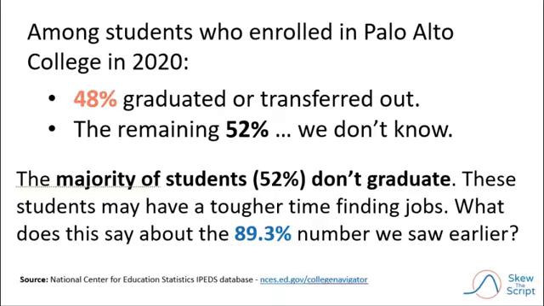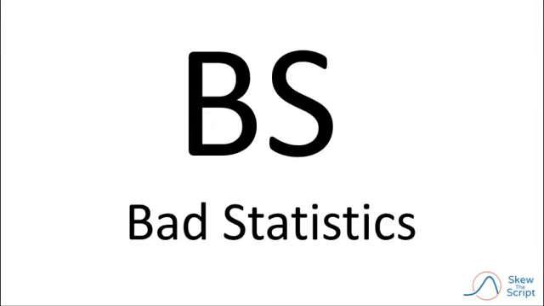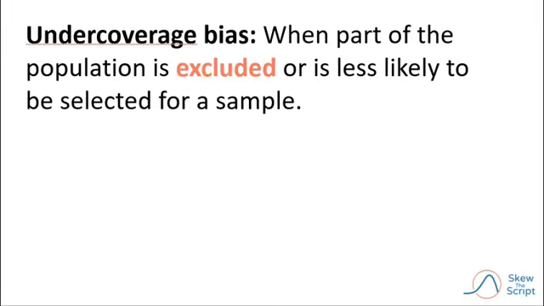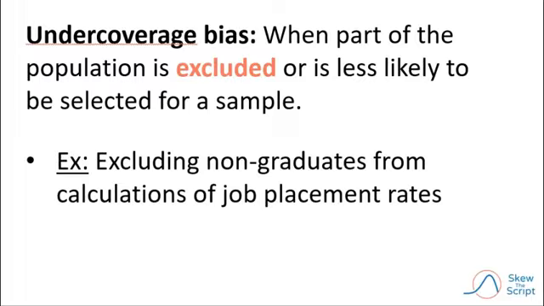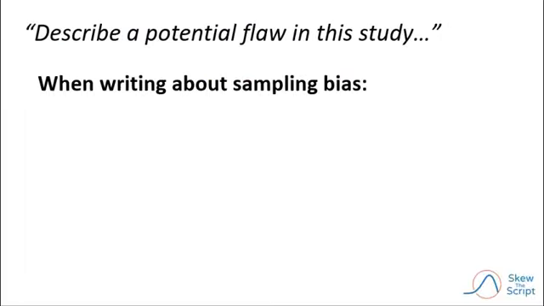These students may have had a tougher time finding jobs. So what does that say about the pretty 89.3% that we saw earlier? That's right, it's BS, and we know what that means. Bad statistics, of course. And this is an example of undercoverage bias, when part of the population is excluded or is less likely to be selected for the sample. In this case, non-graduates were excluded from the calculations of job placement rates.